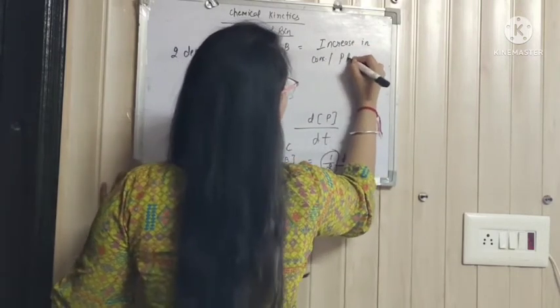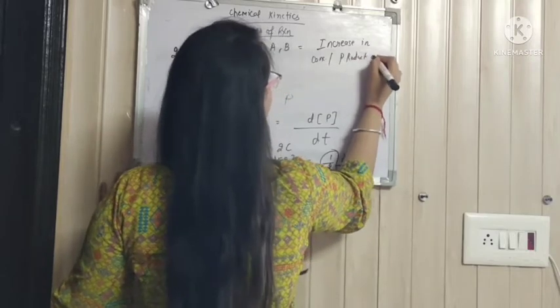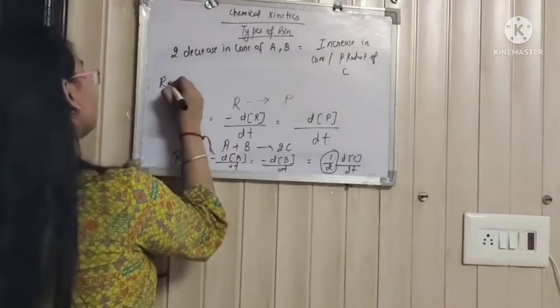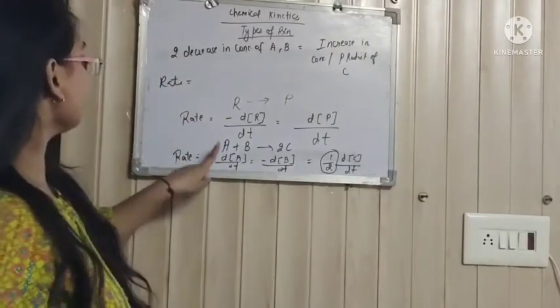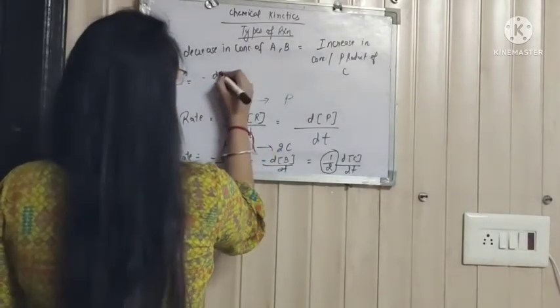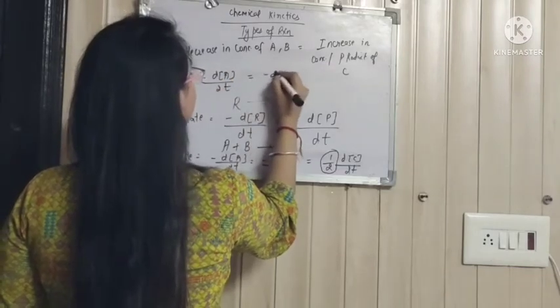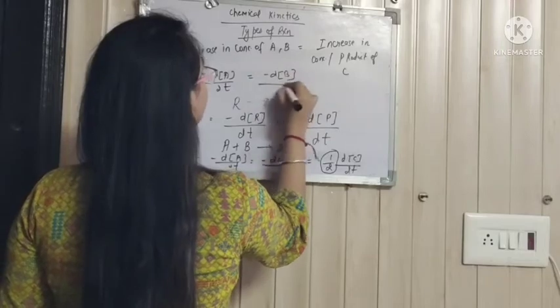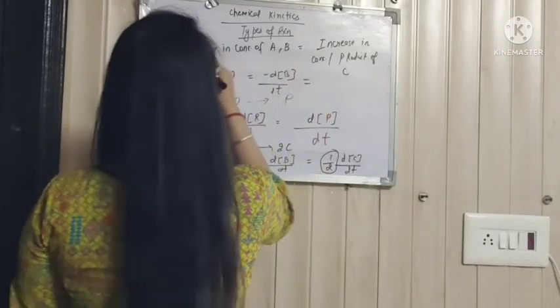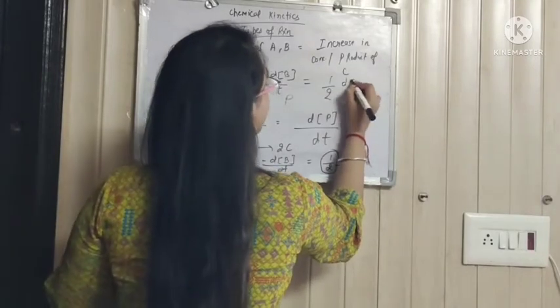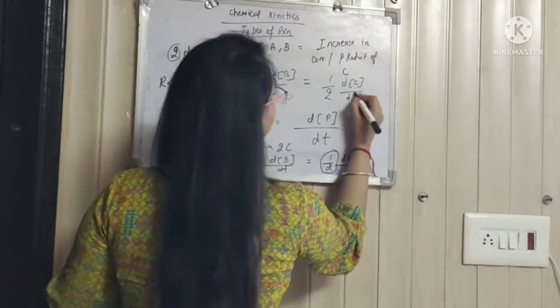So the rate is equal to the decrease in concentration of A per unit time, which is equal to the decrease in the concentration of B per unit time, which is equal to, from 2 it goes half, the increase in the concentration of C by t.